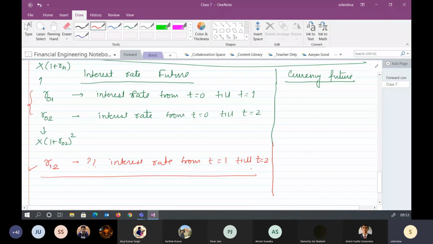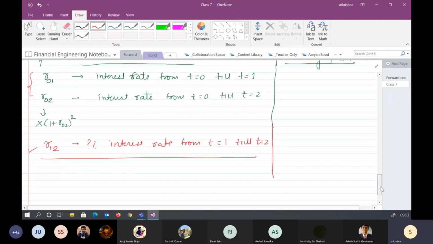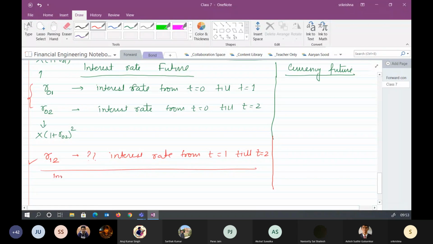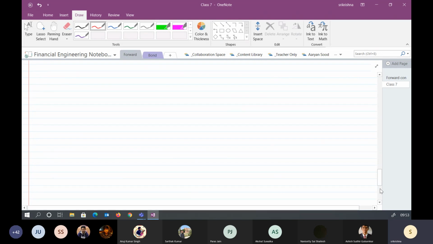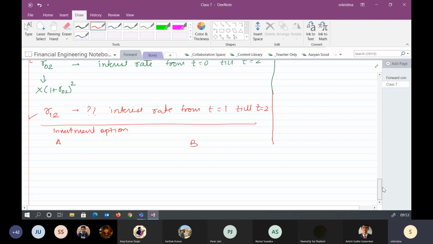Let's try to understand that we have an investment option. So let's say option A and option B. We are putting 1 rupee for 2 years. So my return would have been simply this. Correct? Yes or no, Akshat?